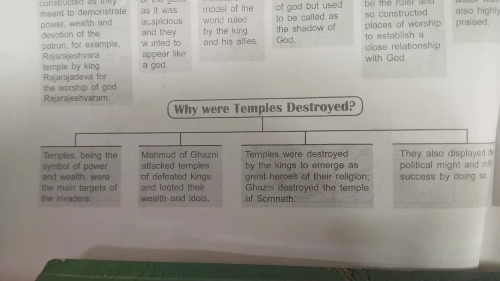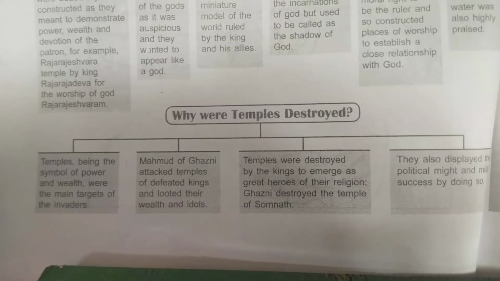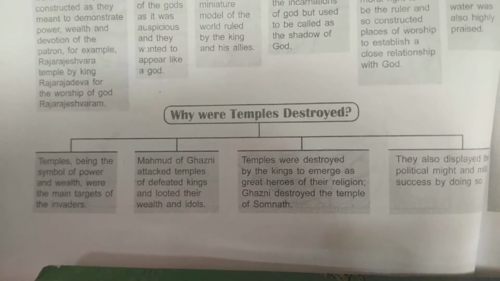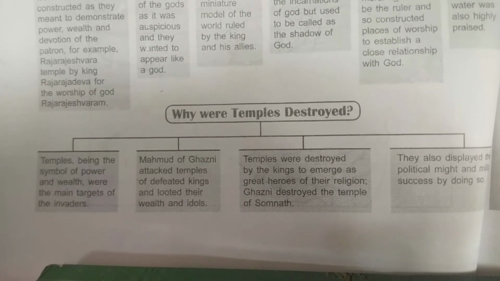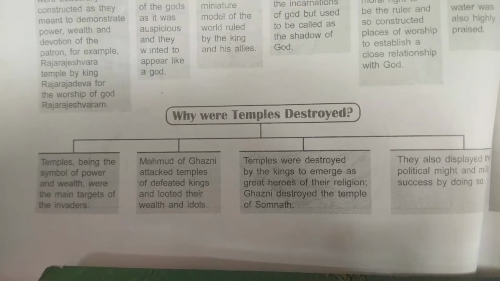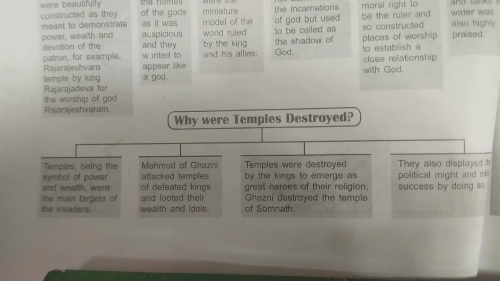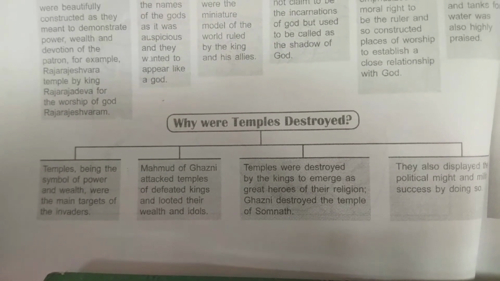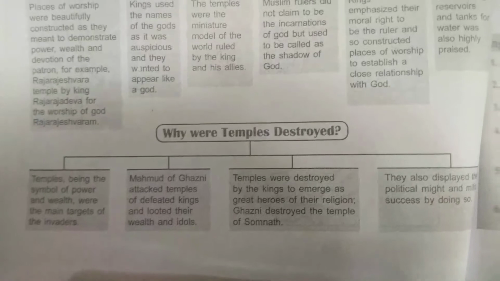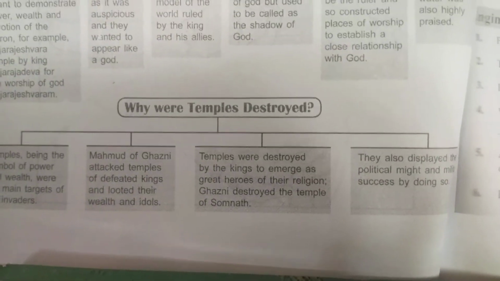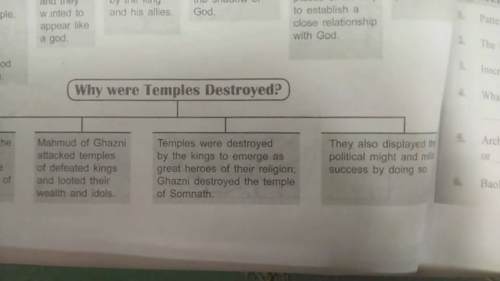Here, Muhammad of Ghazni is one example. He attacked the temples, defeated kings and looted their wealth as well as idols. At that time, idols were also made with costly metals like gold, silver, and high quality bronze, which was also famous. These idols were taken away as trophies by the kings who were looting the kingdoms. So Muhammad Ghazni, we already know about him. He looted Somnath 17 times in Gujarat. That also we have learned.